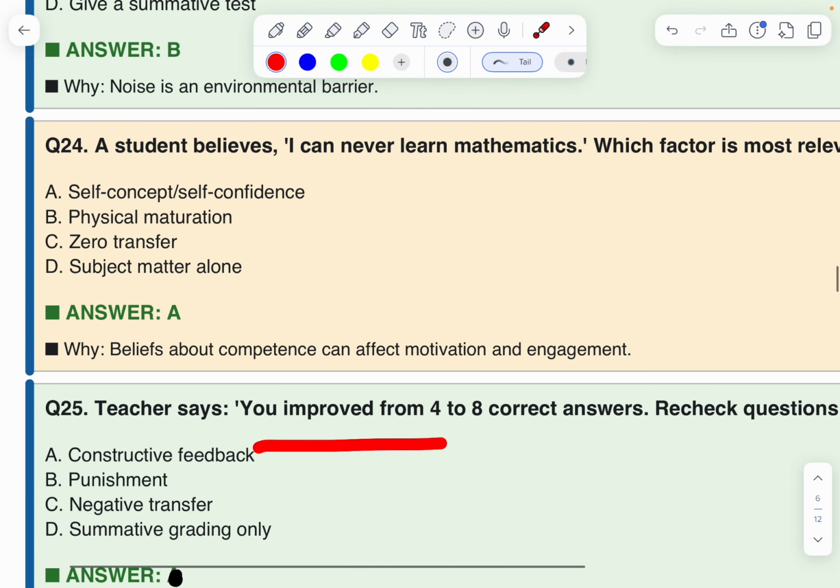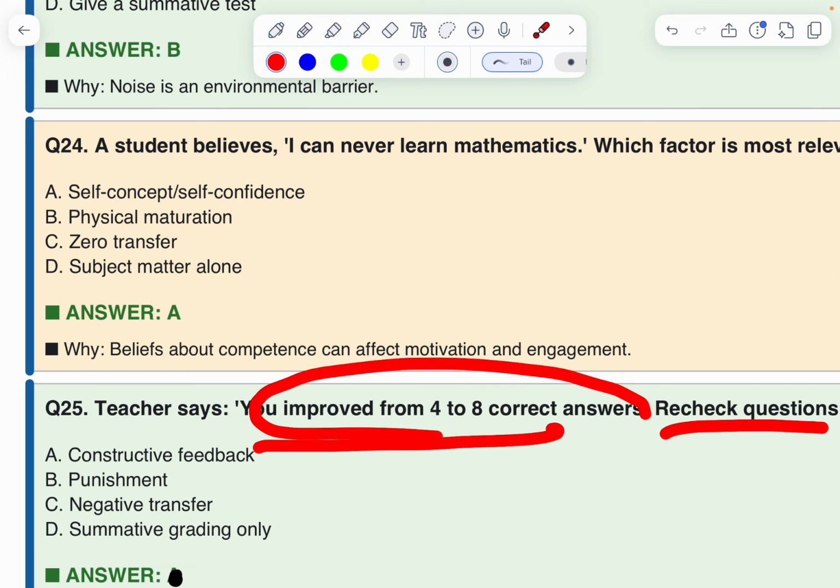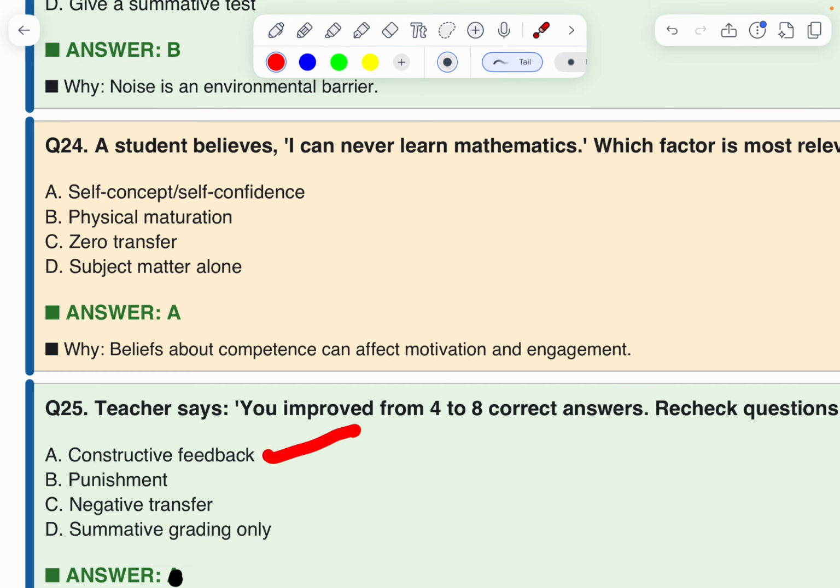Teacher says, you improved from 4 to 8 correct answers. Recheck the questions. Constructive feedback. Punishment, wrong. Negative transfer, wrong. Summative grading, wrong. Therefore, option A is the correct option.